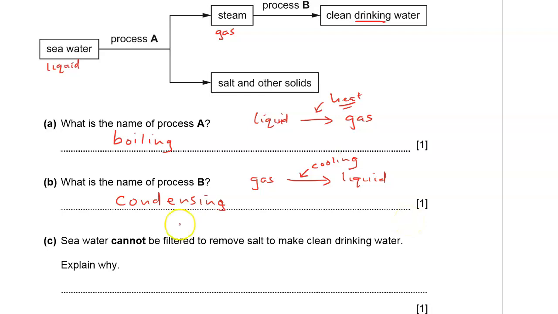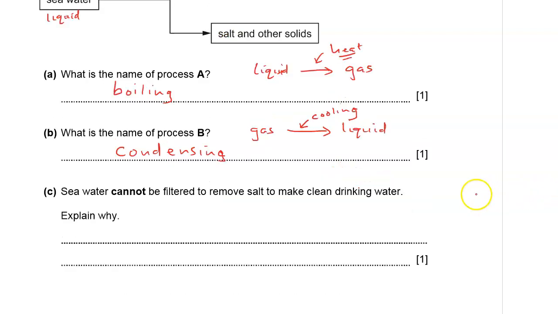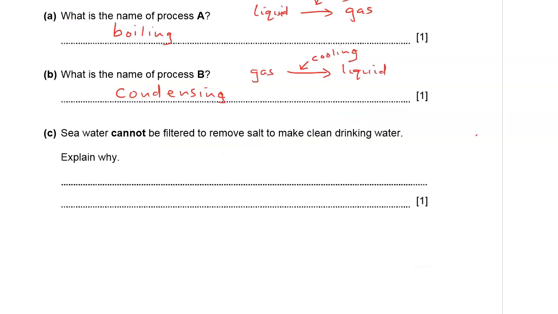Part C. The question is, seawater cannot be filtered to remove salt to make clean drinking water. Explain why.